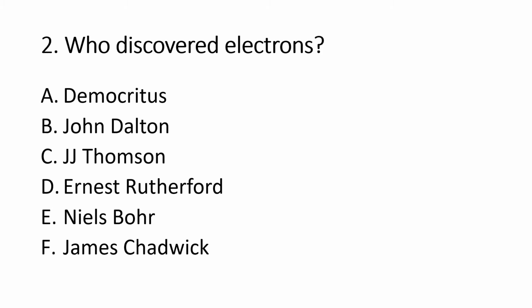Number 2, who discovered electrons? Number 3, who discovered protons? Number 4, who discovered neutrons?